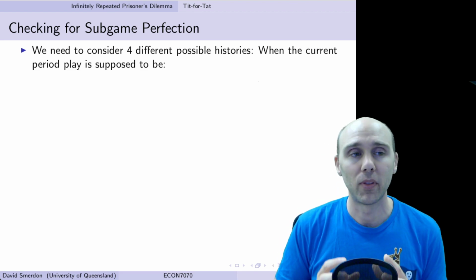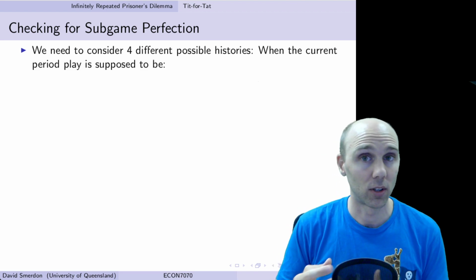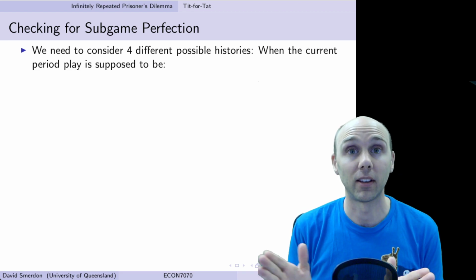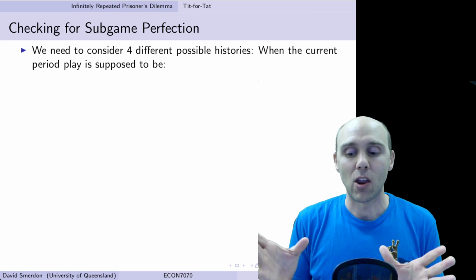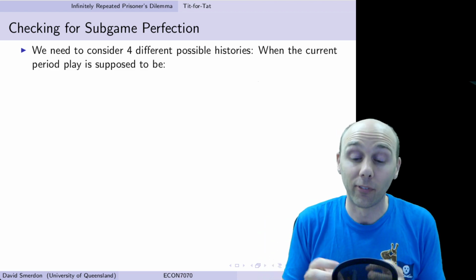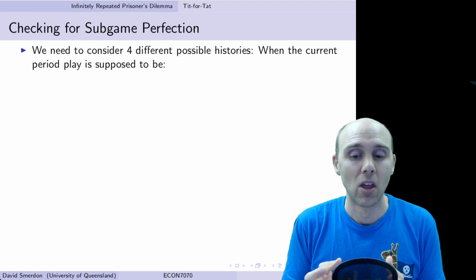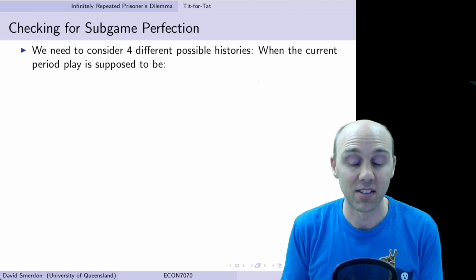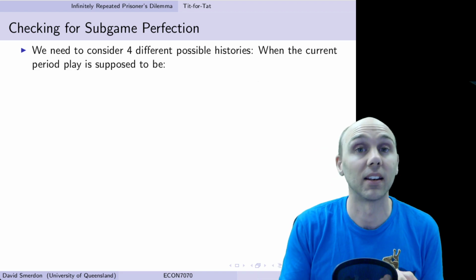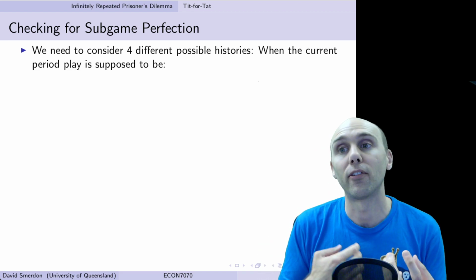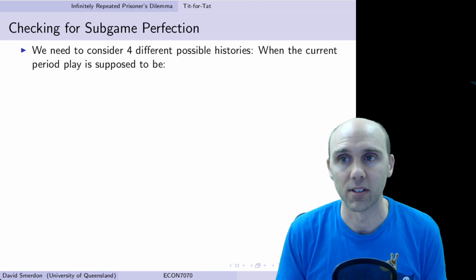Now, if you remember the transition profiles that we looked at before, again, we're going to take the infinitely many histories and we're going to put them in different boxes, different categories. Before, in the Grim Trigger, we had 2 possible categories of histories, the ones that lead to CC and the ones that lead to DD. But now it's a bit different. Now there are 4 different possible histories.